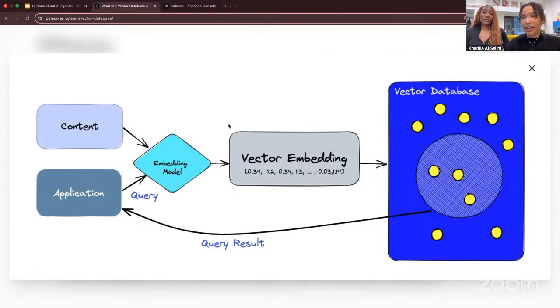That will then create vector embeddings, which is just a numerical way of storing the meaning of words. So instead of having to use keyword search, you can use semantic search instead. Then you'd store that into the vector database, and now you have that available as long-term memory.